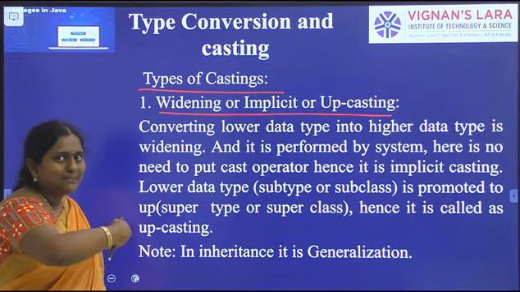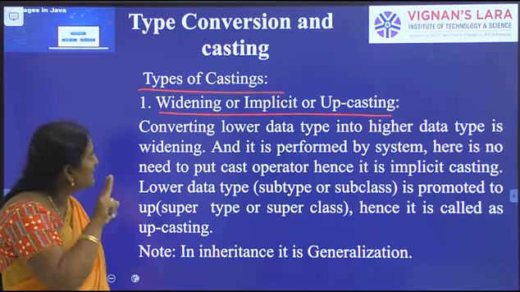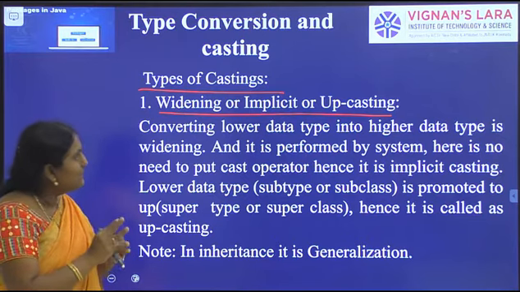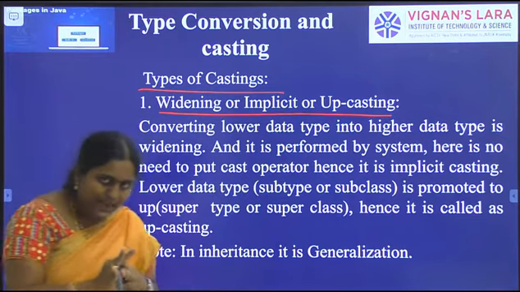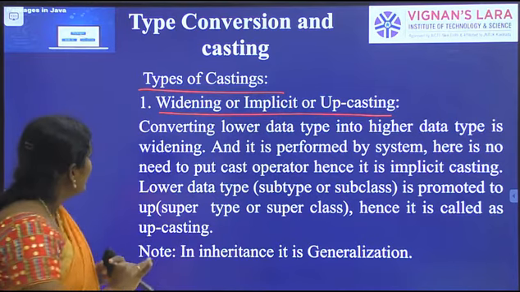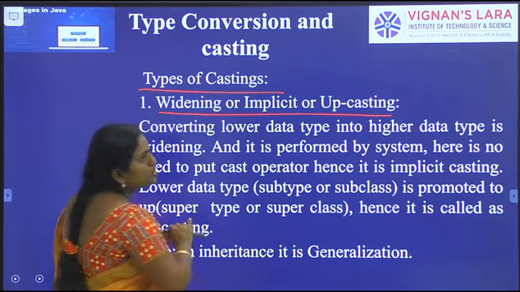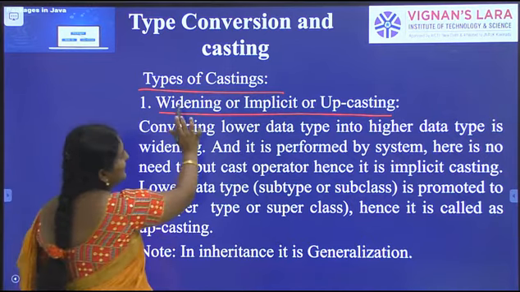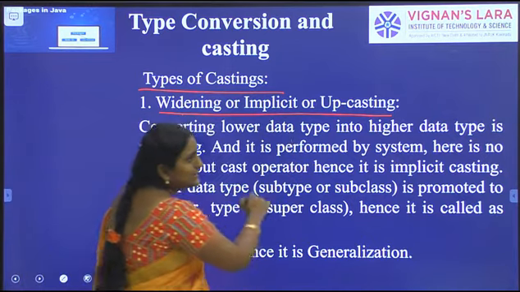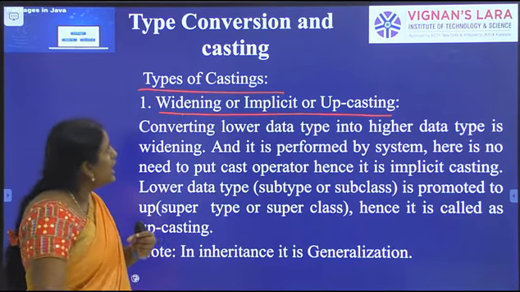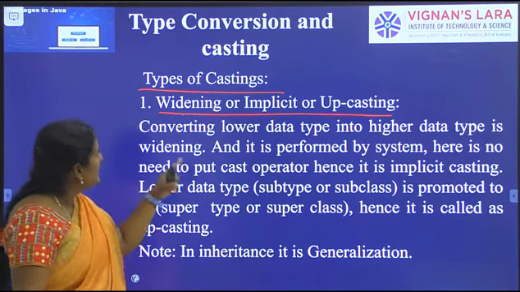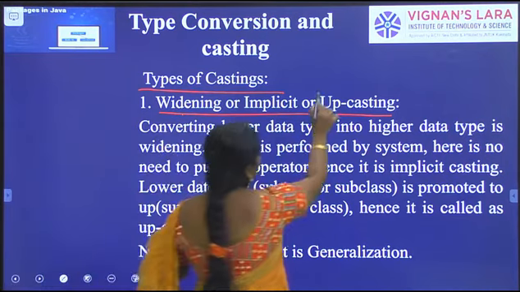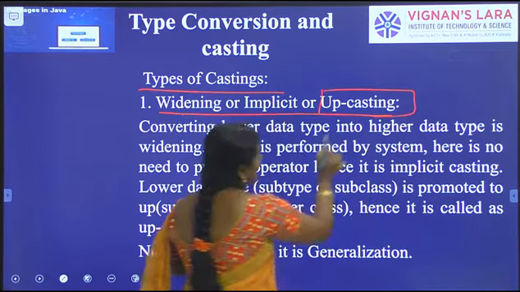Like data type casting, it can also be classified into two types: implicit type casting, automatic type casting, widening type casting. Both data type casting and object type casting have widening and implicit, the same, but in object type casting, implicit type casting is also known as upcasting.